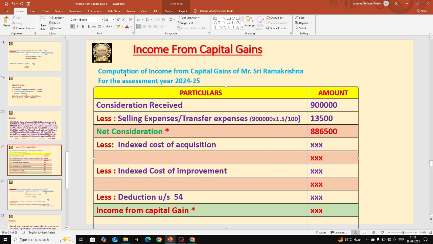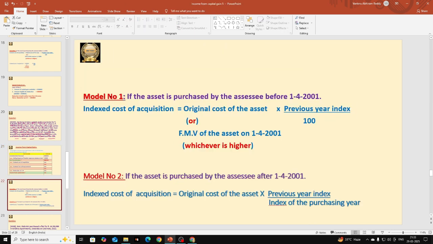How we have to calculate? We have two models, students, and these are formulas. We have to select any one formula here, either model 1 or model 2. So to select the formula, we should see when the asset was purchased, whether he purchased it before 1-4-2001 or after 1-4-2001.